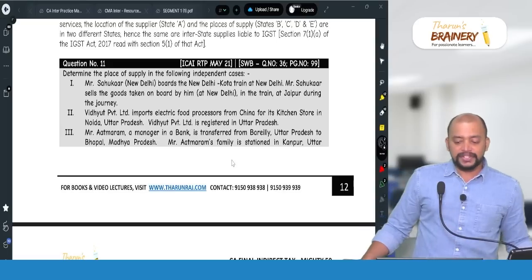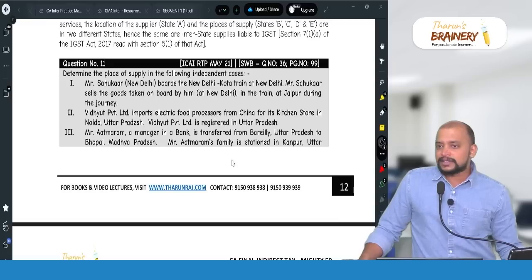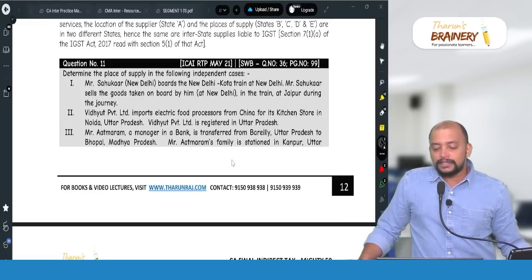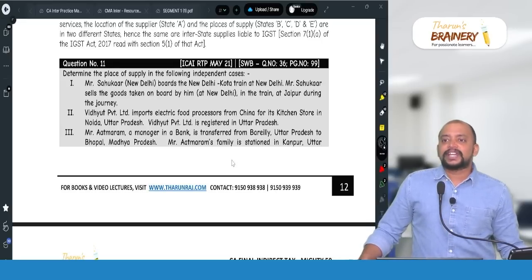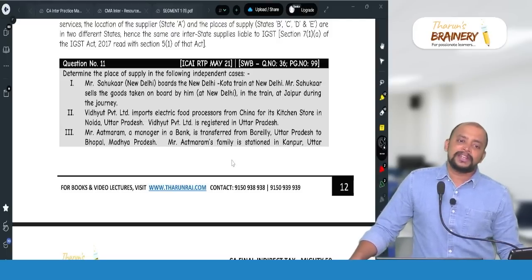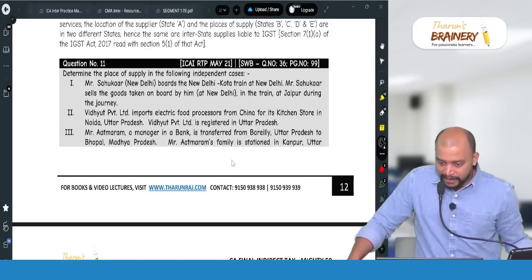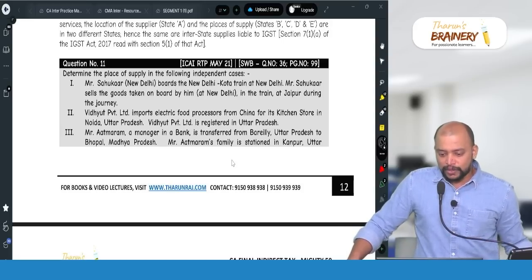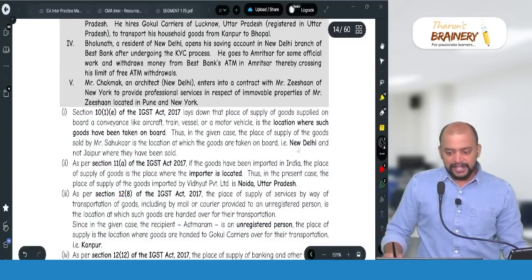So what is the place of supply? With respect to goods sold on board a conveyance, it will be the starting point of the goods. As per section 10(1)(e) of the IGST Act, in case of supply of goods on board a conveyance, we will take the starting point of the goods, that is the location where goods are loaded. So the location where goods are loaded is New Delhi, that will be taken as the place of supply in this case.